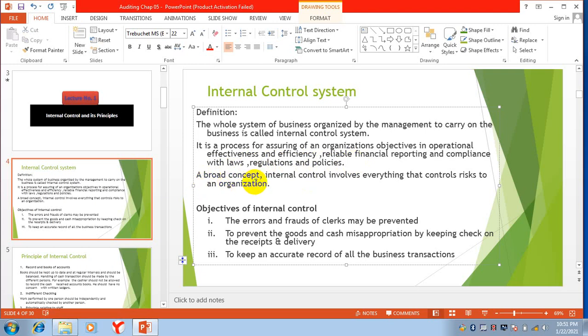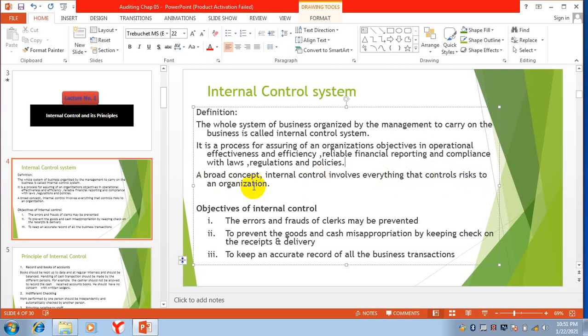A broad concept, internal control involves everything that controls the risks to an organization. Now, in simple words, you can say that it is a broad concept in which the objective is each and everything that is causing risk to an organization.